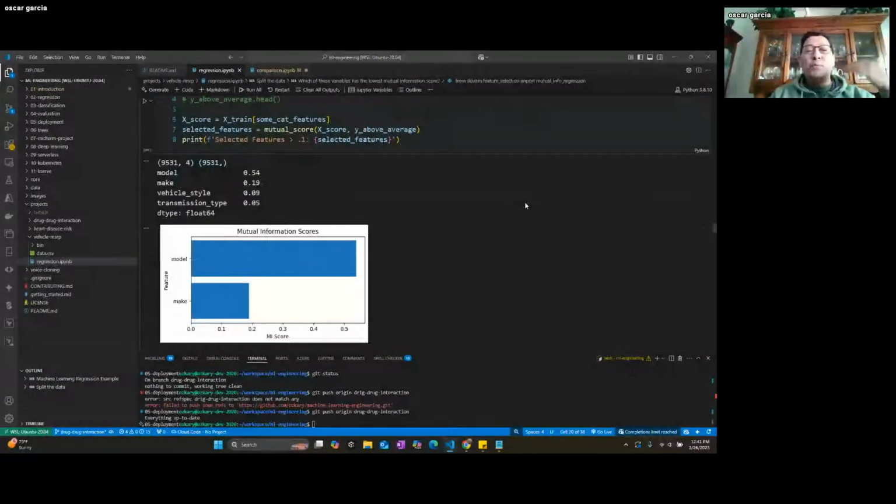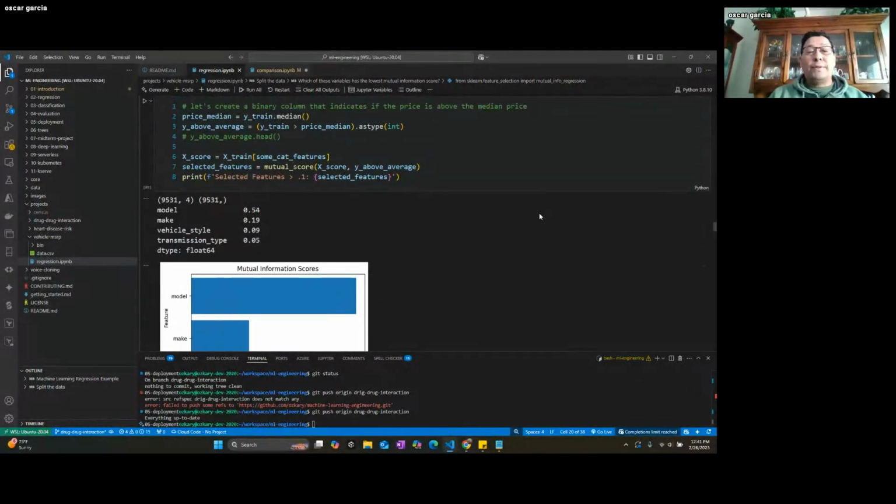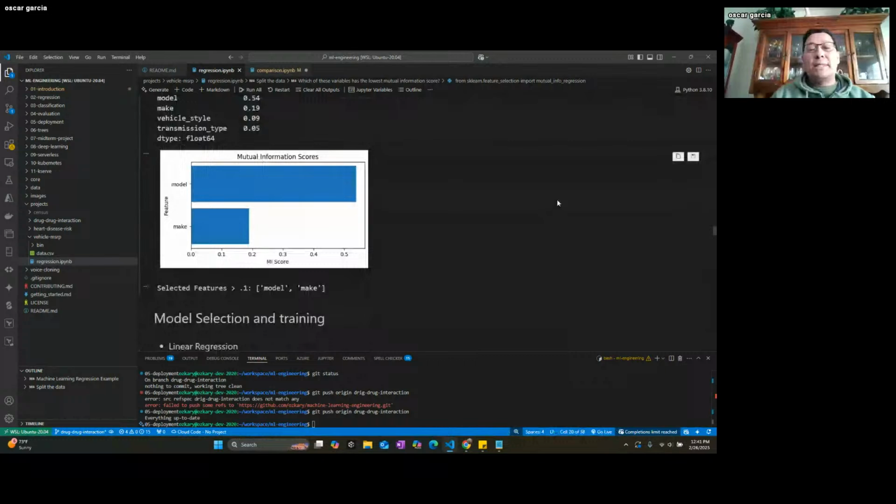And then once we run this, we can see the make and model have the highest scores. We sort of understand that it makes sense that these features are very relevant and important for prices, because a BMW is probably a lot more expensive than, what is it called, a Nissan, for example. So, all right, now we know that.